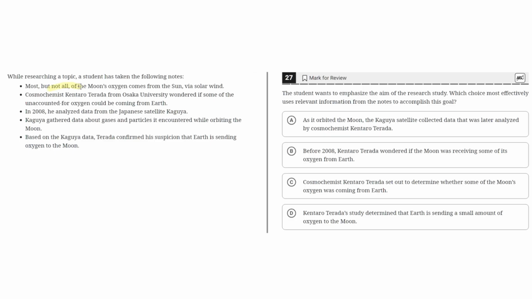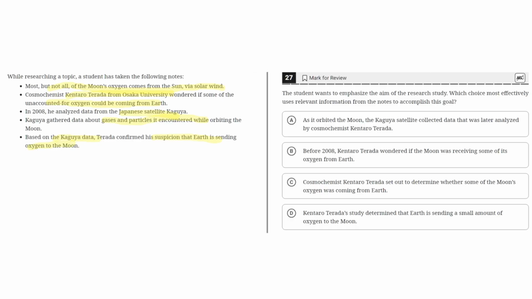Most, but not all, of the moon's oxygen comes from the sun via solar wind. Cosmochemist Kentaro Terada from Osaka University wondered if some of the unaccounted for oxygen could be coming from Earth. In 2008, he analyzed data from the Japanese satellite Kaguya. Kaguya gathered data about gases and particles it encountered while orbiting the moon. Based on the Kaguya data, Terada confirmed his suspicion that Earth is sending oxygen to the moon.